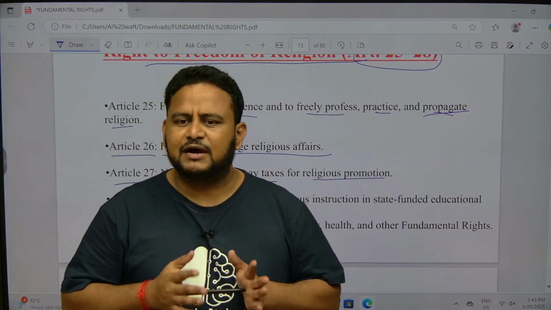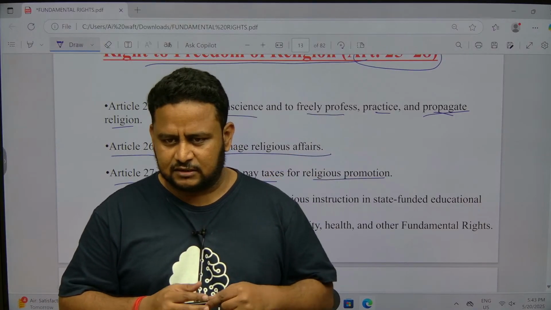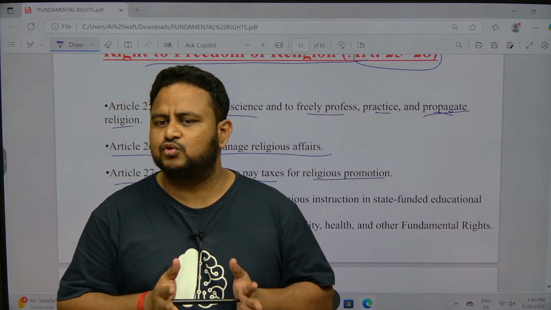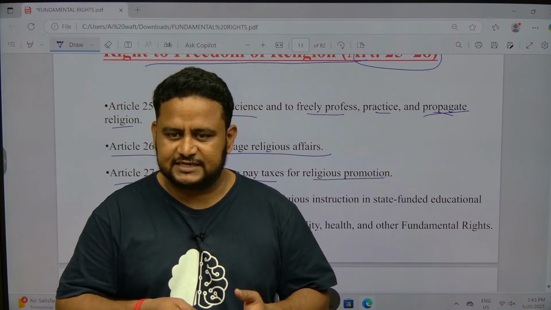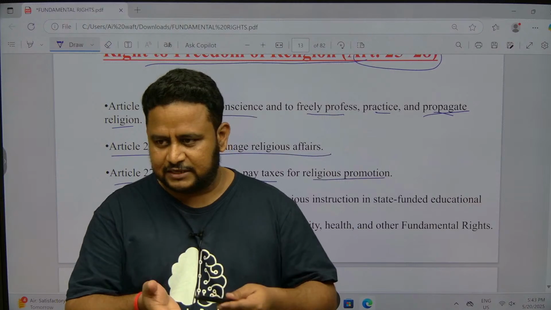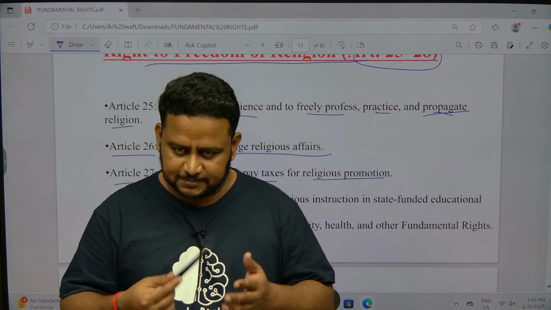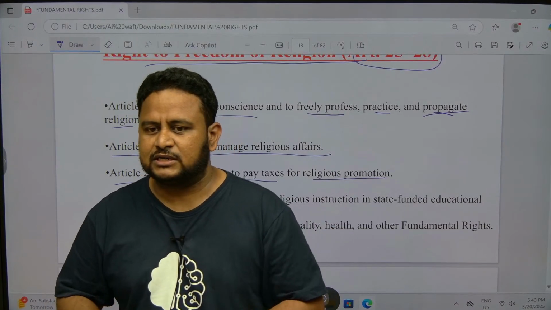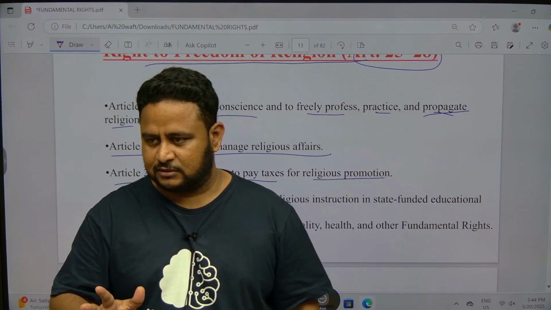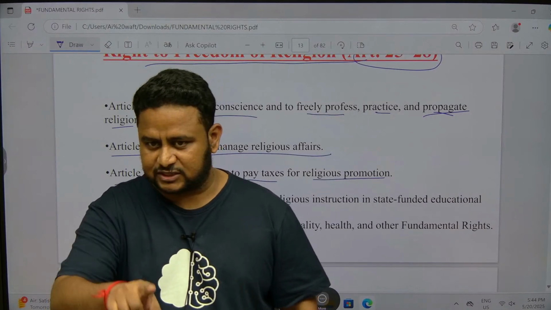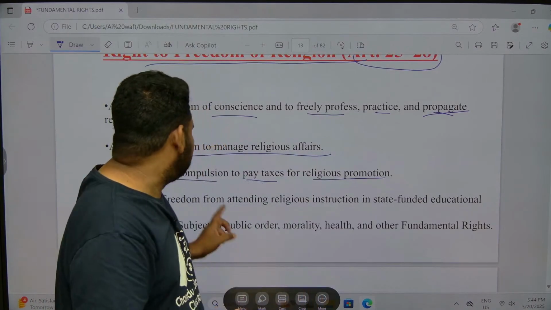Actually, people will come to your home and say, please give this much for our religious purposes. Actually we do give it, but there is no rule that you have to give; nobody can force you. So many festivals come, and they come to each area asking for money. That is not possible, the constitution doesn't allow it. Nor can they say that just because you are in this religion you have to pay this tax. Willingly I can give it as charity or donation, but they cannot say that because you are entering this temple you have to pay this much money. Clear? That is the meaning of no compulsion to pay taxes.